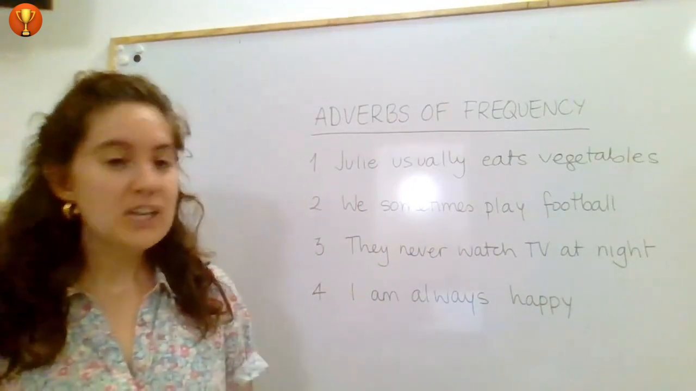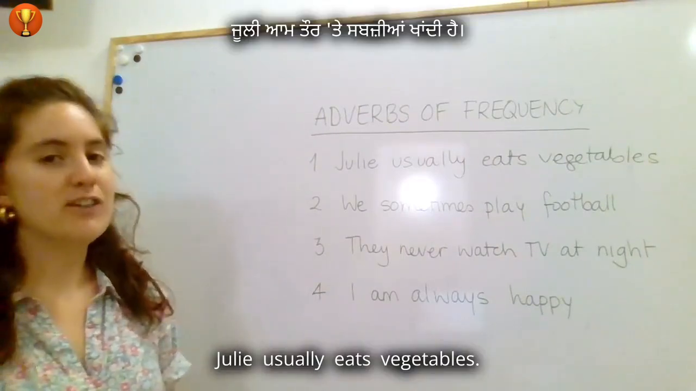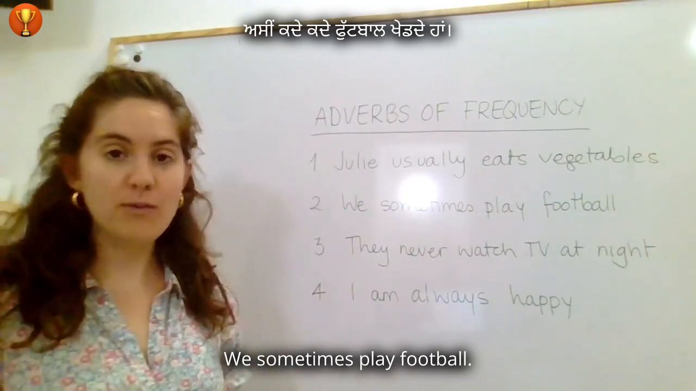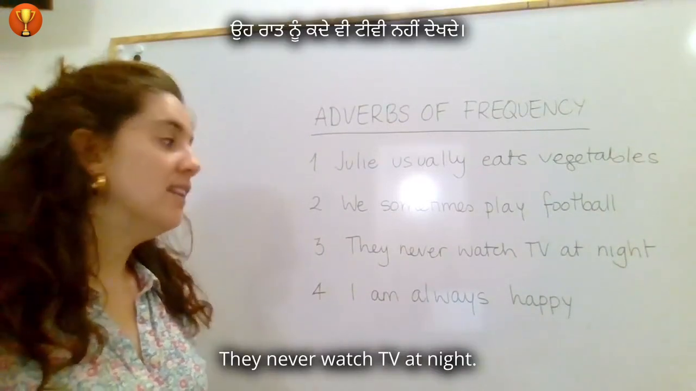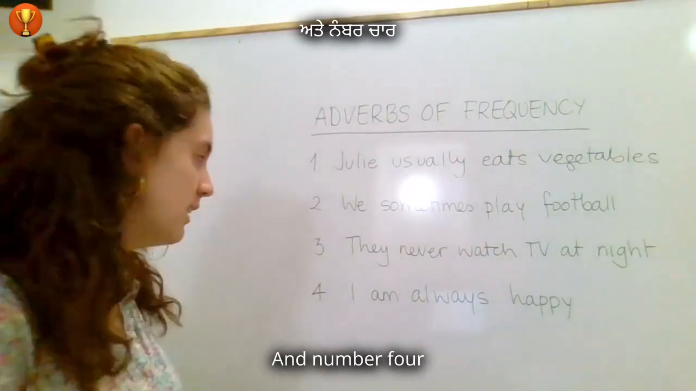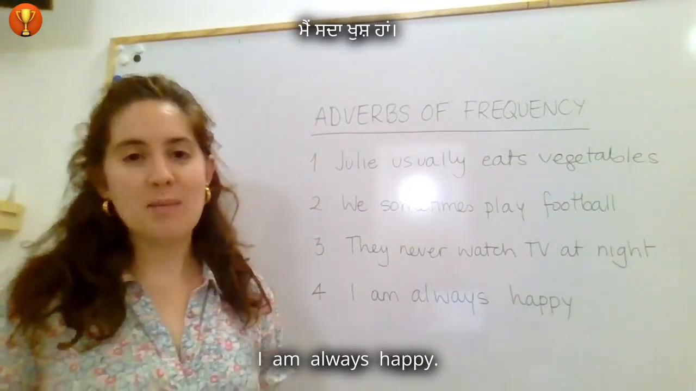Sentence number 1, Julie usually eats vegetables. Sentence number 2, we sometimes play football. Number 3, they never watch TV at night. And number 4, I am always happy.